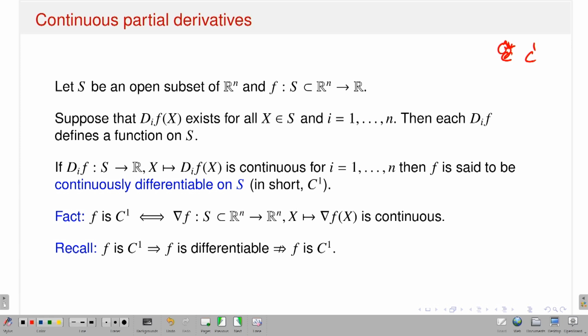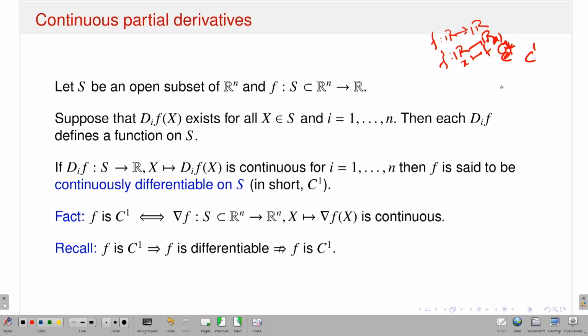suppose you have a function f from say R to R, and suppose your function is differentiable. Once my function is differentiable, then the derivative I can think about is also a map from R to R. Suppose you have a function from R to R, it is differentiable at all points in R. Therefore, the derivative is also a map from R to R. Since the derivative is a map, I can talk about continuity, whether the derivative map f prime is continuous. f prime means what? It is a map, that means x goes to f prime of x.